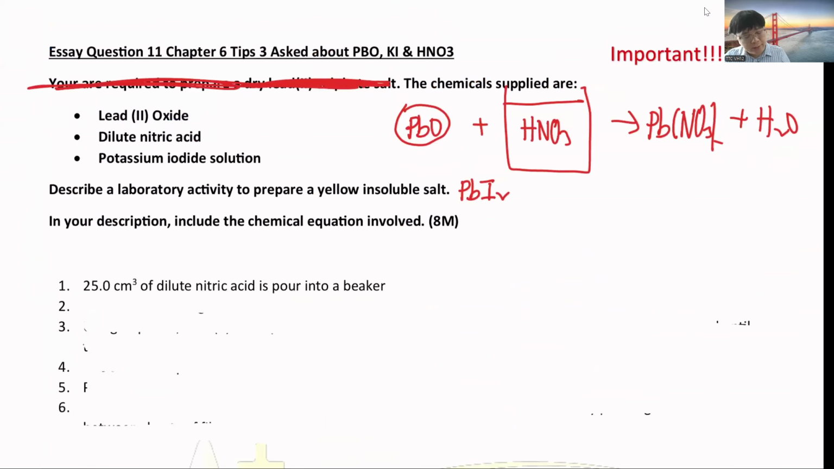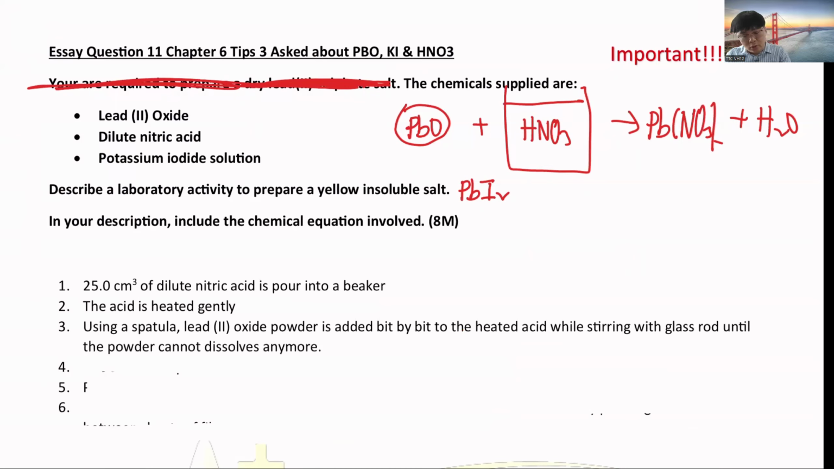So first you mention put 25 cm³ of the nitric acid, heat the nitric acid a bit because of the powder. You see the question gives you powder or solid. In order for the powder to dissolve, like making milk, if you pour milk powder into cold water, it's very hard to dissolve. So heat the acid gently until slightly hot. After that, add the lead(II) oxide powder bit by bit to the heated acid while stirring with a glass rod until the powder cannot dissolve anymore.